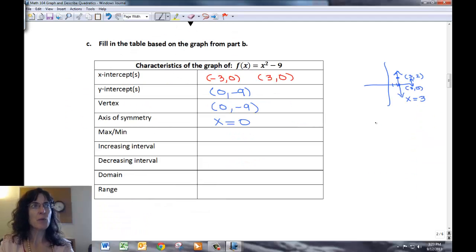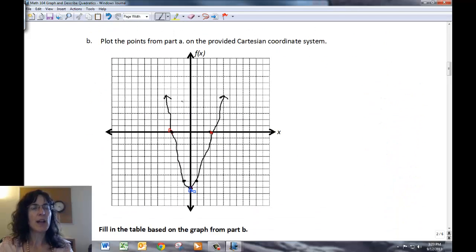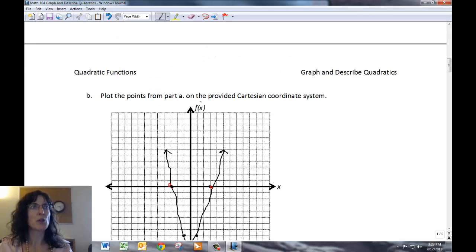Find the maximum or the minimum. When I look at this graph, I can see that I have a minimum, and I've marked it here in blue, and that means it's a graph that's opening up.